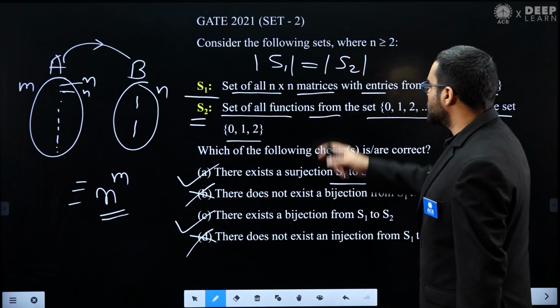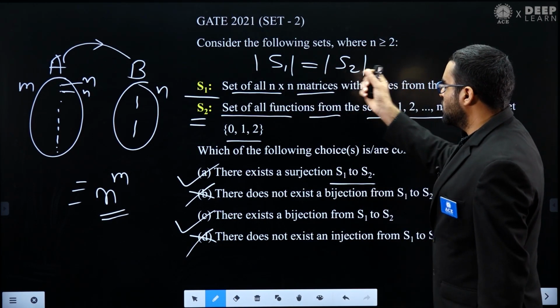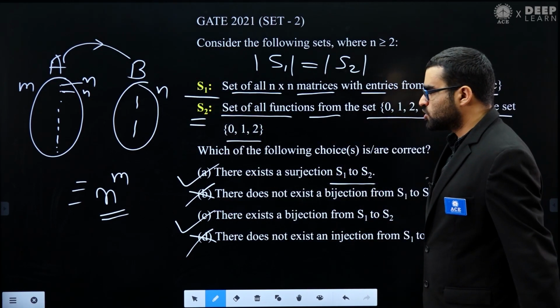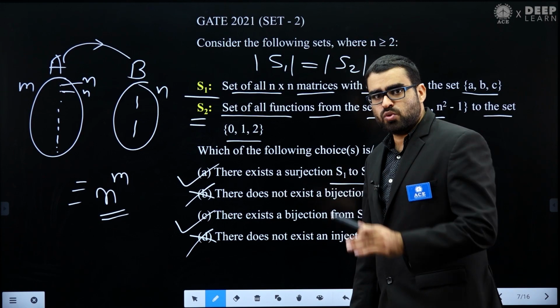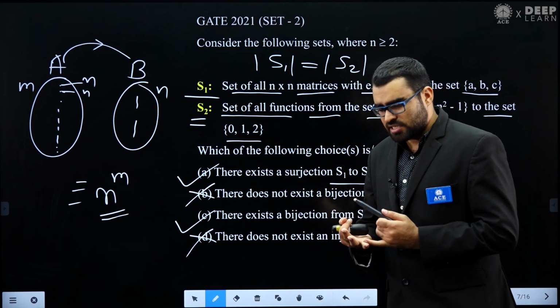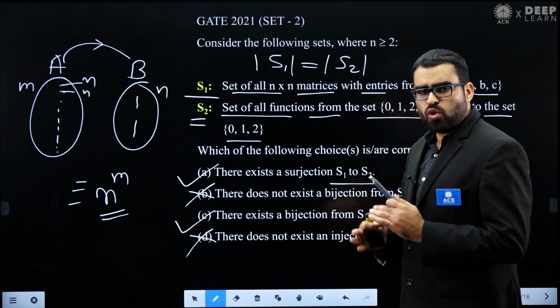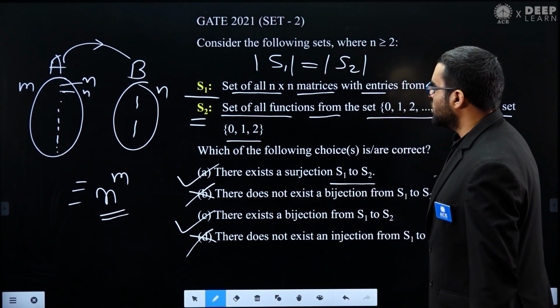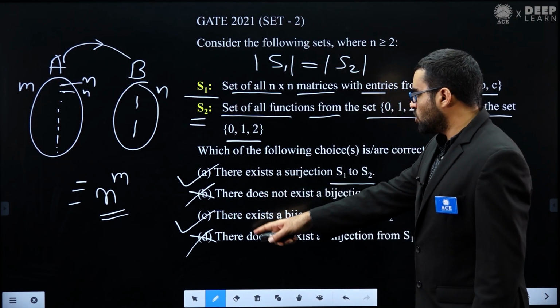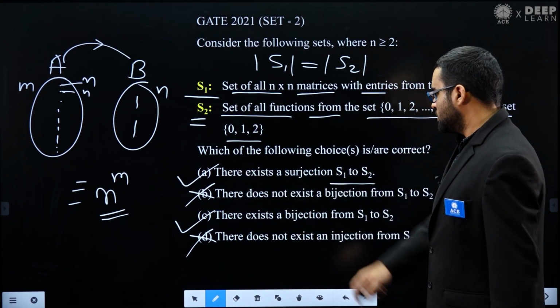You can see, because remember, set S1 and set S2 both have the same cardinality. So from S1 to S2 or from S2 to S1, basically surjection, bijection, injection, all types of functions are possible. So this is how we can solve this question. So the answer will be option A, C.